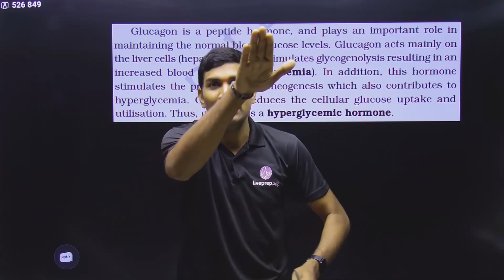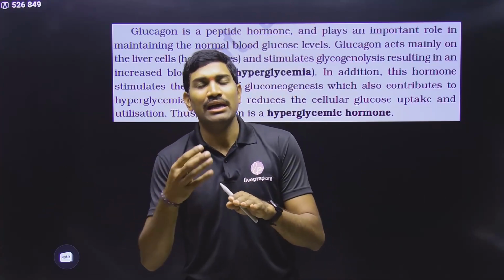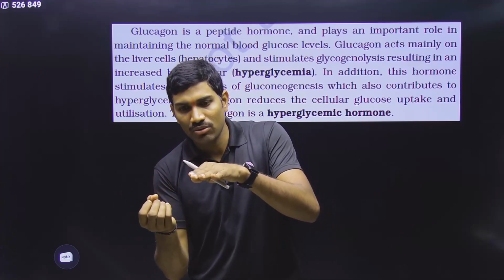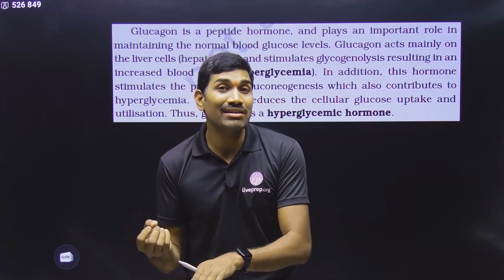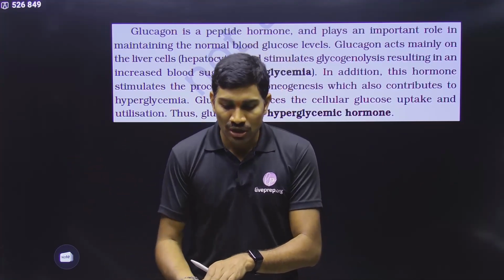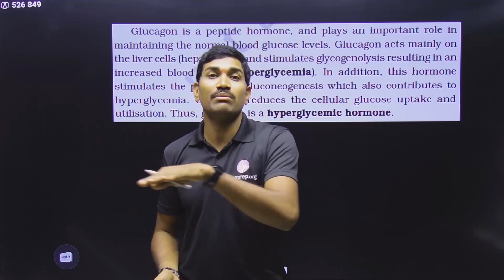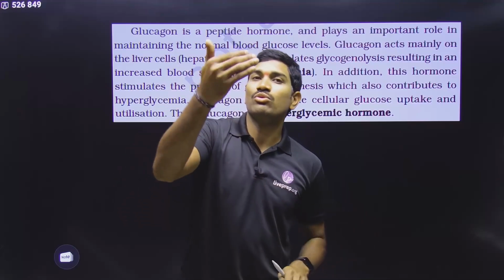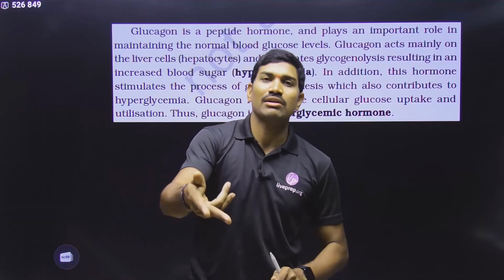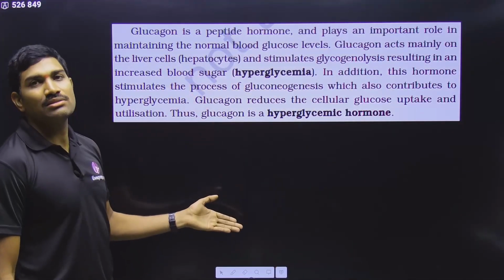After some time, what happens? These high levels of blood glucose will come back to normal. The cells keep on utilizing it, and when the cells keep on utilizing, the blood glucose levels go below what is required. Now what happens? Insulin release will be stopped, and glucagon will be released. What will glucagon do? It will cause the breakdown of glycogen. So again blood glucose level comes back to normal. In this way, if excess glucose is there, insulin will cause the removal of it. If lesser glucose levels are there, glucagon will bring it back to normal. So in this way they are acting opposite to each other. This is the simple thing.